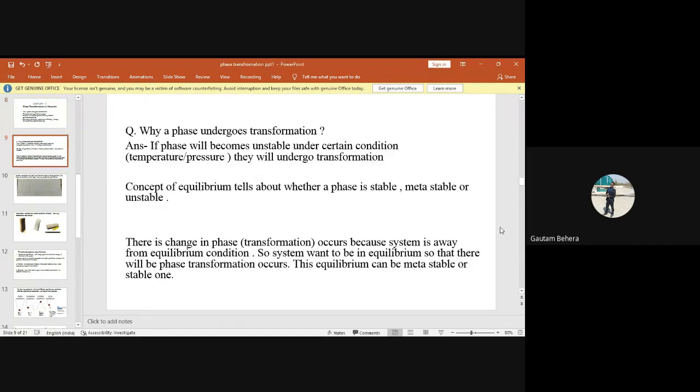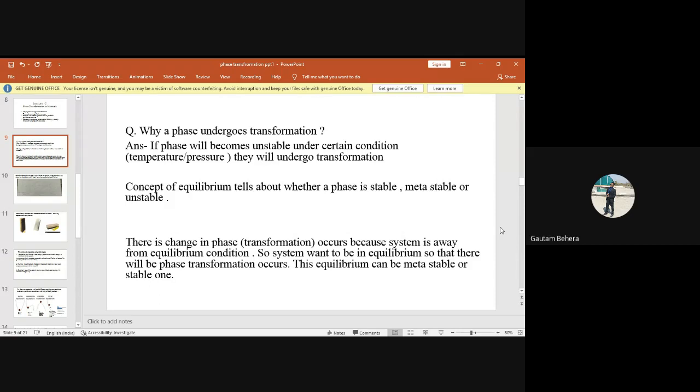Why a phase undergo transformation? So this is a simple question people ask. Why should a phase change or undergo transformation? The answer is also very simple. The answer is what? If that particular phase becomes unstable. Why may it become unstable?